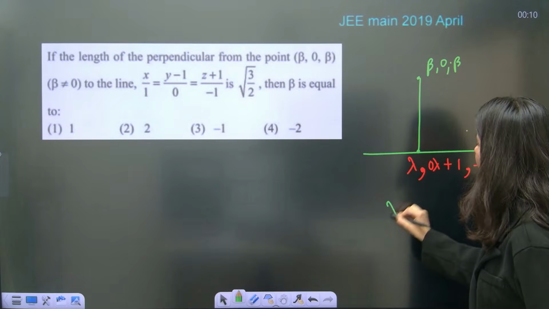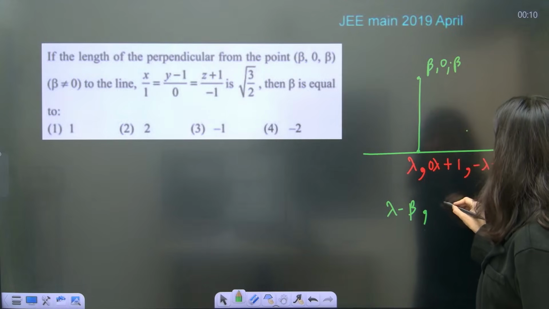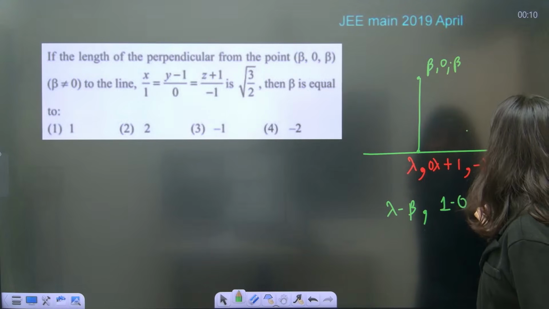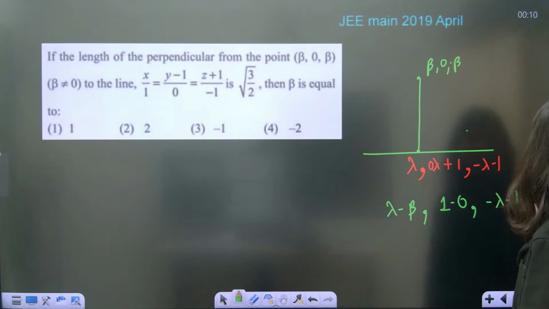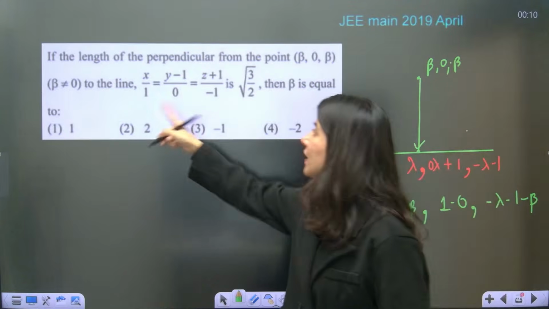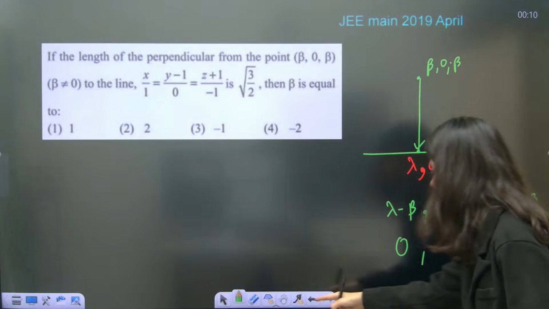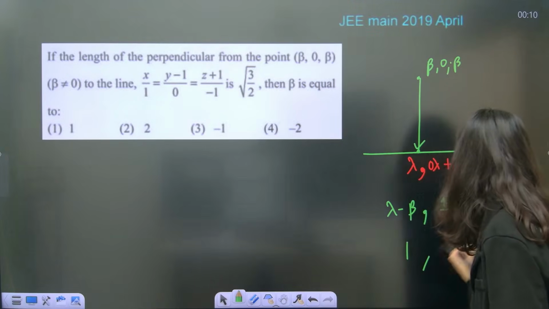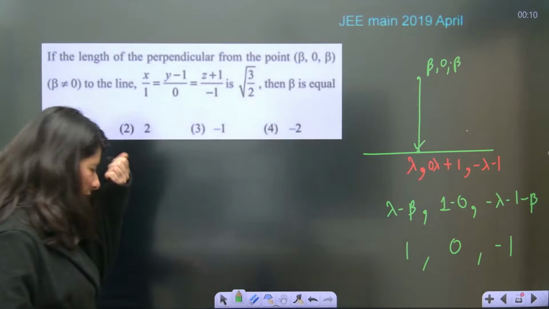So lambda minus beta comma 1 minus 0 comma minus lambda minus 1, and this is minus beta. This is your vector. Now take dot product with 1, 0, minus 1 to get the value of lambda.